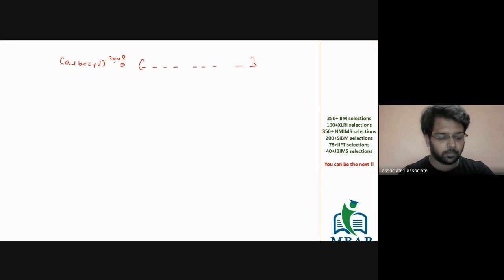So if I give you this question which came in the year 2008: find the number of terms in the expansion of (a plus b plus c plus d) raised to 2008. What is going to be the answer? This is an actual CAT 2008 question.